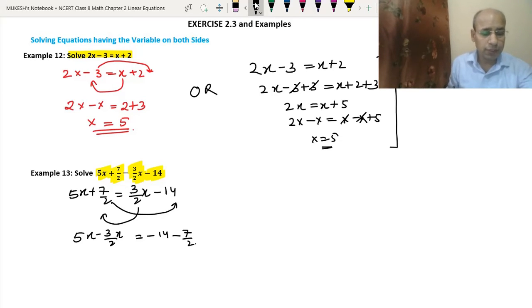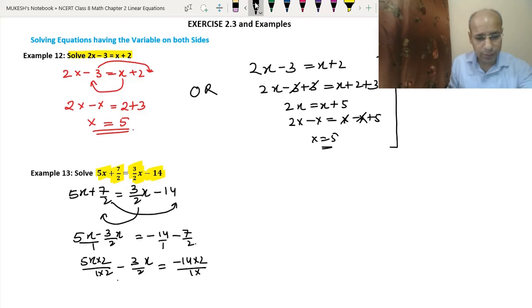Okay. So now we will take the LCM, we will write 1 here, 1 here. So 2 will be the LCM for both sides. So here 5x into 2 upon 1 into 2 minus 3x upon 2 will be equal to minus 14 into 2 upon 1 into 2 minus 7 upon 2. Okay.